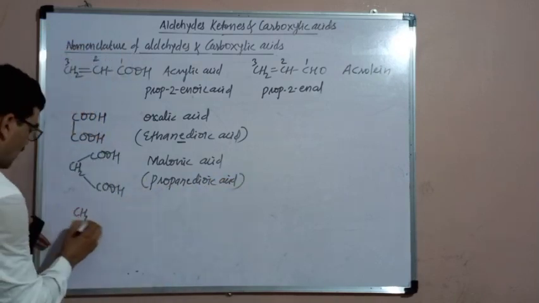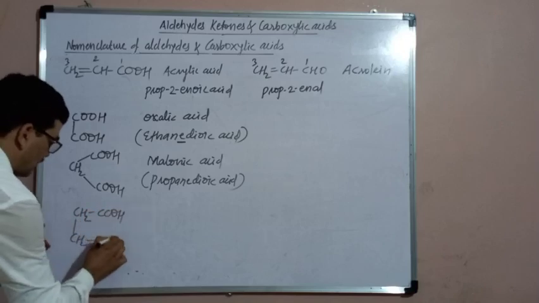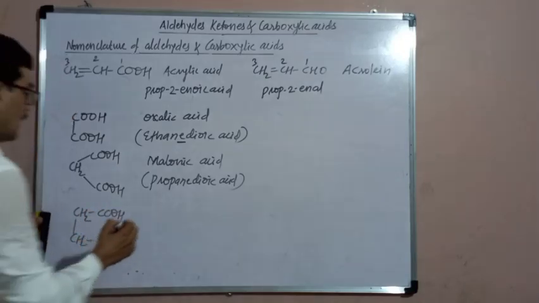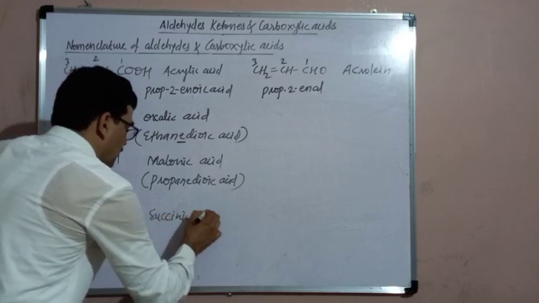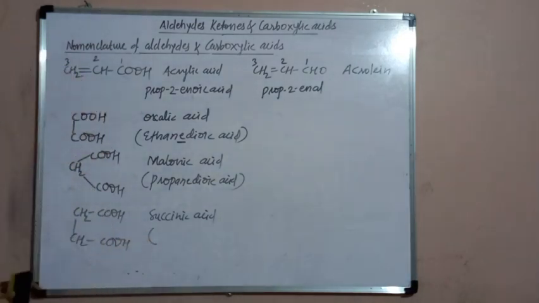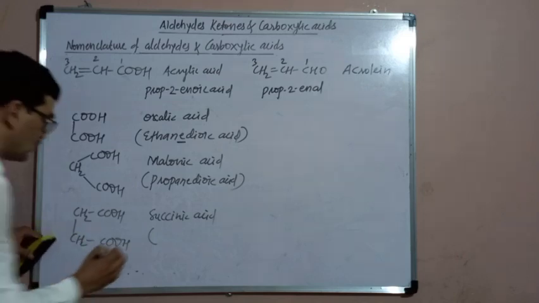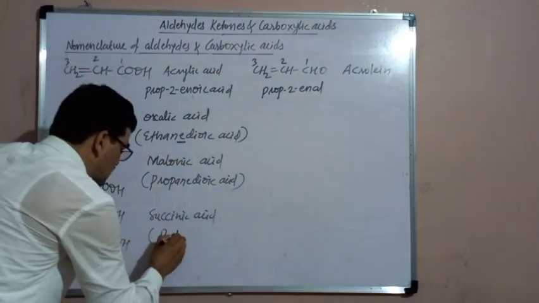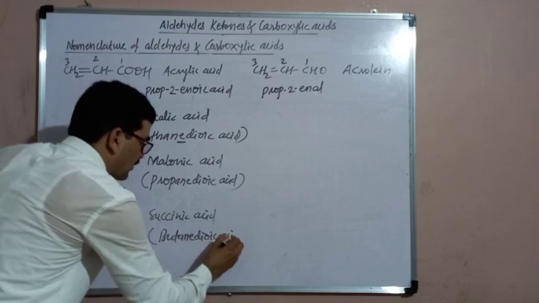Then the acid with 4 carbon atoms. Commonly it is known as succinic acid. Succinic acid is the common name, and its IUPAC name will be: 4 carbon atoms are here in the longest chain, 1, 2, 3 and 4. Therefore its IUPAC name will become butane dioic acid.